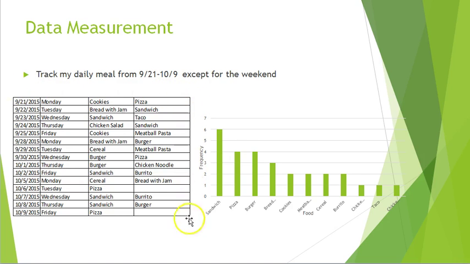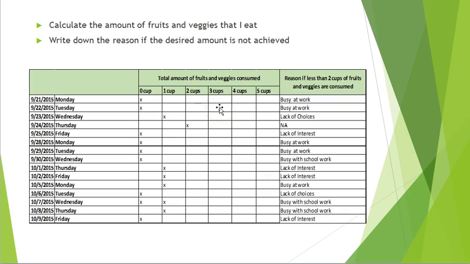Other than having this data from this period of time, I also calculated the amount of fruits and veggies that I ate. So I wrote down the reason if less than 2 cups of fruits and veggies were consumed in the day, to find out what was the reason for not having enough fruits and veggies in my meal. For the same period of time, September 21st to October 9th, as we can see, the reasons here are such as busy at work, lack of choices, busy with schoolwork, lack of interest, and such.